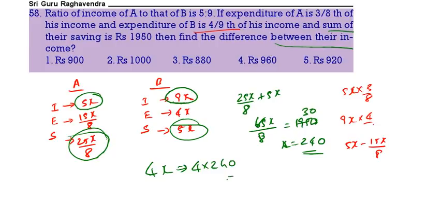So 4 into 240 is equal to 960. That is the correct answer.